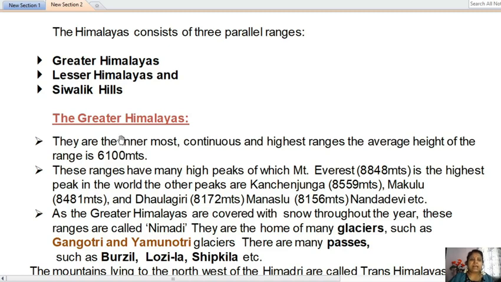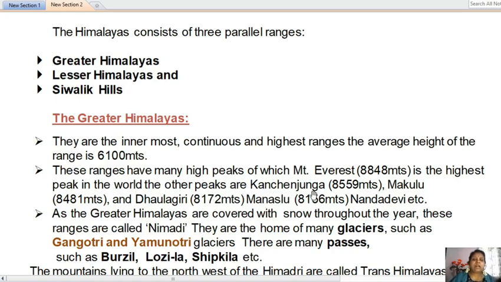Now let us start discussing the Great Himalayas. The Great Himalayas are the innermost, continuous and highest ranges. The average height of this range is about 6100 meters. In these ranges we find the highest peak of the world, that is Mount Everest. The height is about 8848 meters. It is the highest peak in the world, and other peaks are also found.